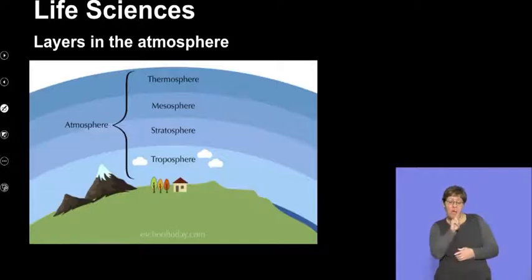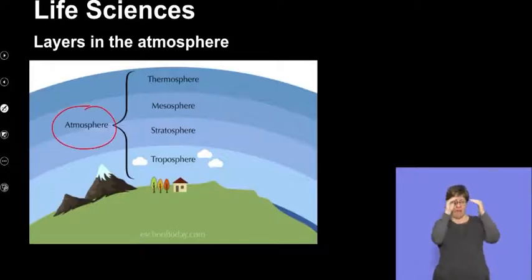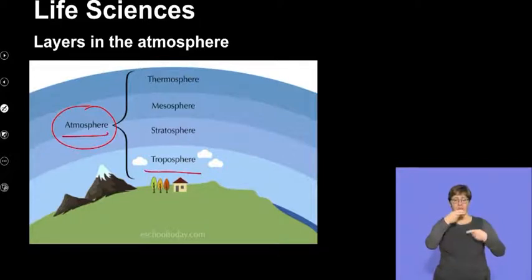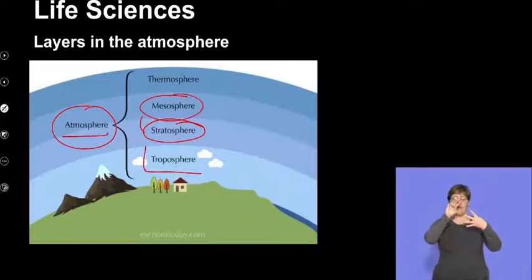When we look at the atmosphere, it's important to recognize that the atmosphere is made up of different layers. And this is an extension to our understanding of the atmosphere. So we have a layer called the troposphere, which is then surrounded by the stratosphere, which in turn is enclosed on the external surface by the mesosphere, and then right on the outside we have the thermosphere. So these various levels are the levels of gases that make up the atmosphere.